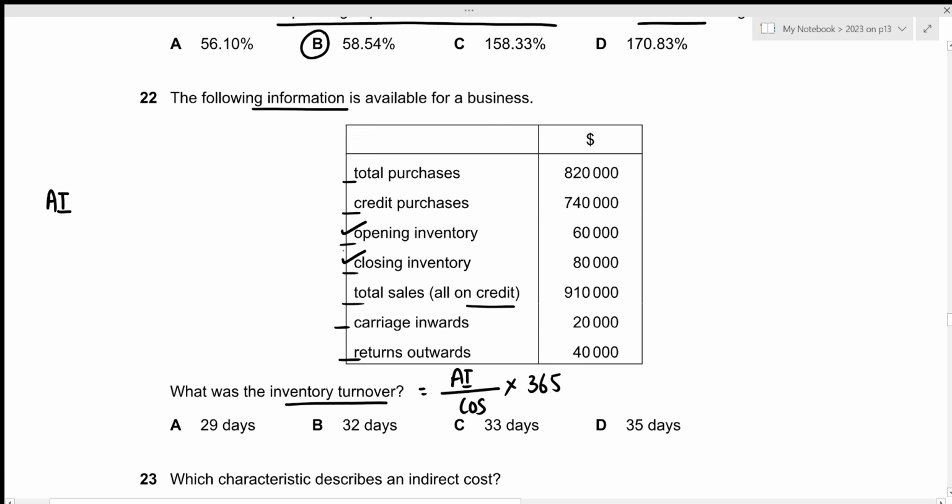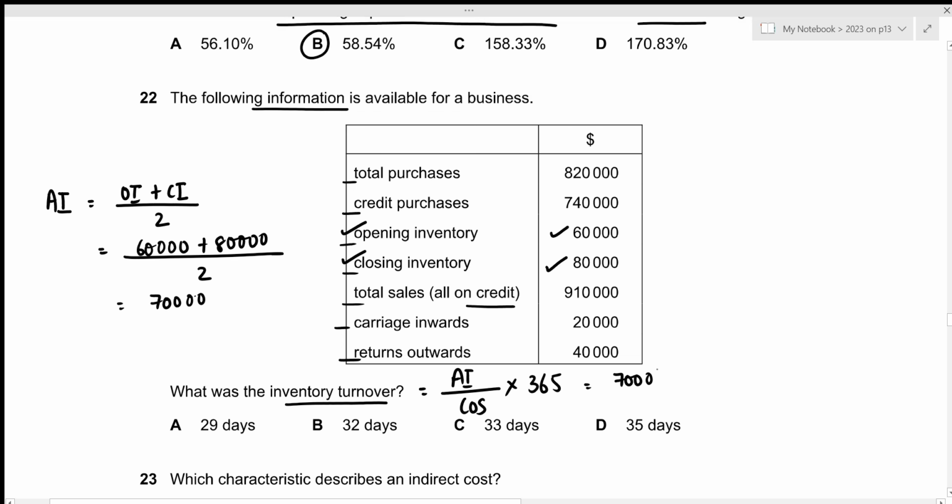We have the opening inventory and closing inventory right here. And average inventory is opening inventory plus closing inventory divided by 2. The opening inventory is 60,000, closing is 80,000. So 60,000 plus 80,000 divided by 2, which will result in 70,000. So 70,000. Now we need to figure out the cost of sales as well. So cost of sales is opening inventory plus purchases minus purchase returns plus carriage inwards minus closing inventory.